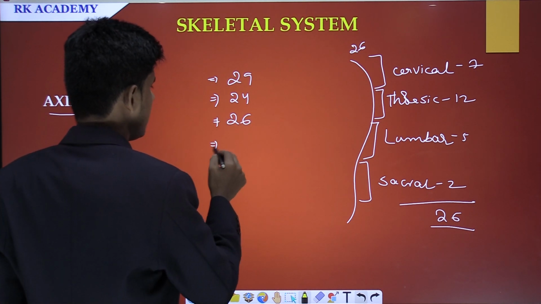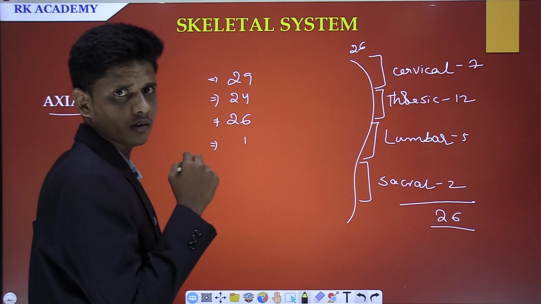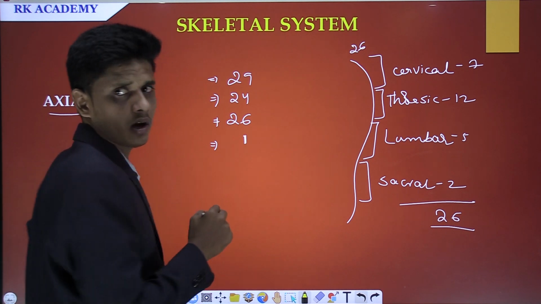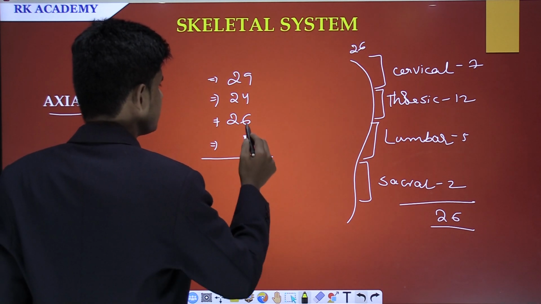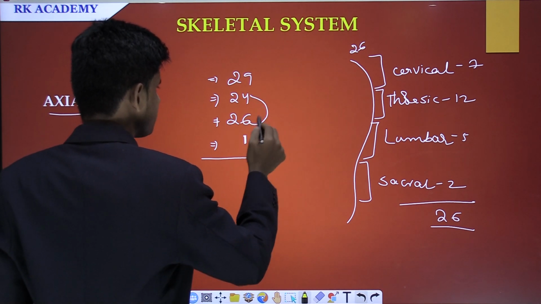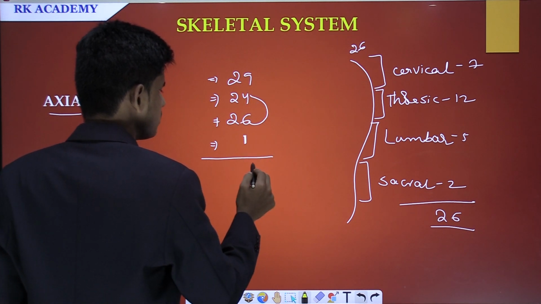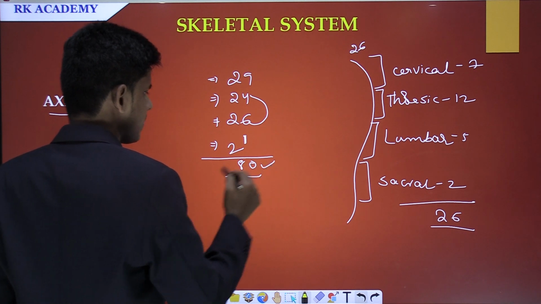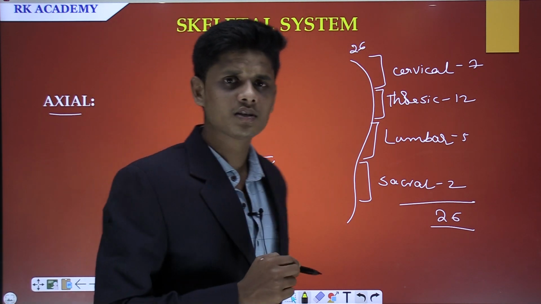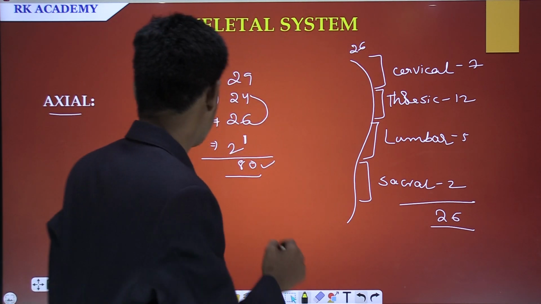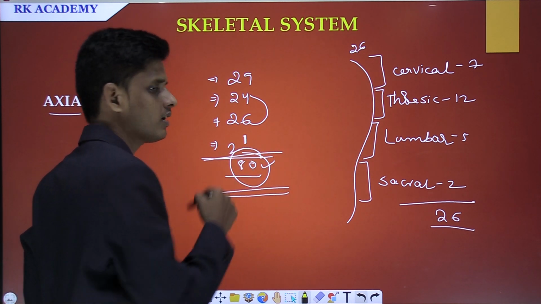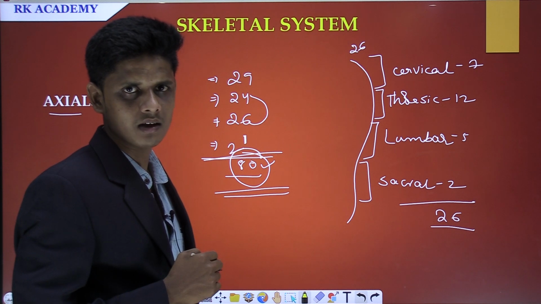And a bone which is below the tongue, the hyoid, and this is the breastbone or sternum. Once you calculate this, it comes to 40, and 2 times 40 is 80. So, as I already told you, there are 80 bones in the axial skeleton. How many bones are there in the axial skeleton? 80 bones.